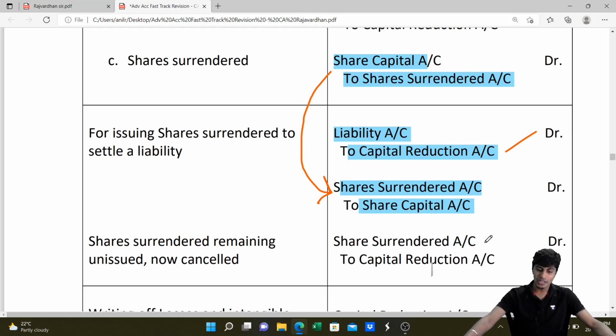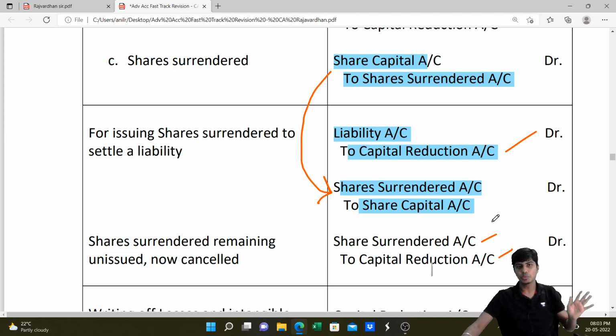If it remains unissued, then we will not credit share capital. We will write it off to capital reduction account and then close. Our share capital has reduced and nothing else. That is our profit. Done.